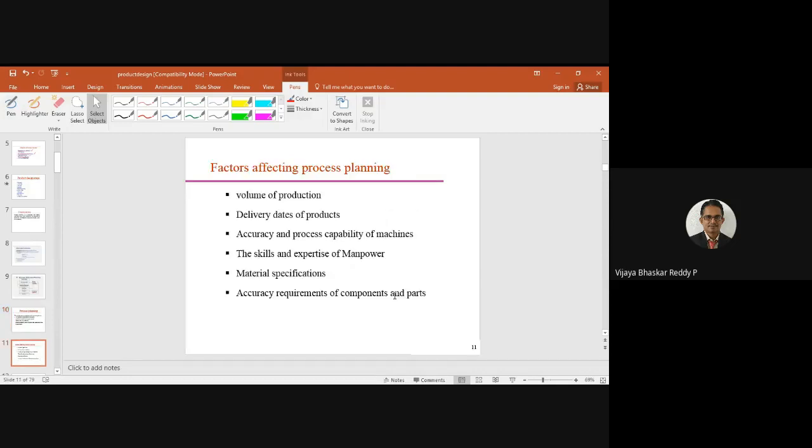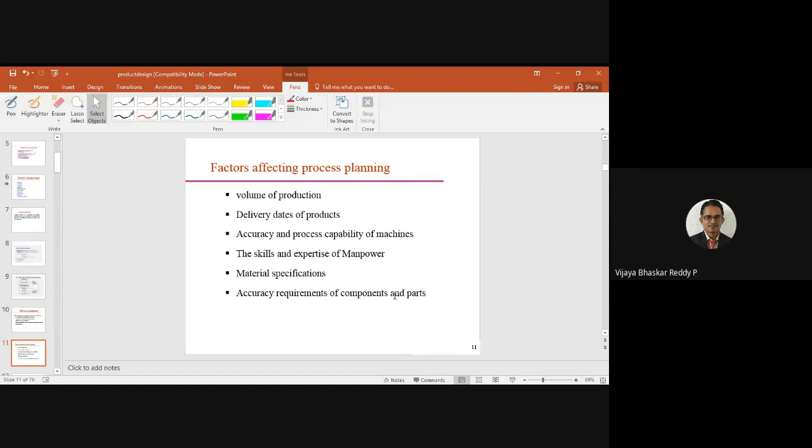Okay. And factors affecting the process planning. So what are the factors that we are going to consider? Volume of production. What is the size of the products that we are going to produce? Based on the volume of production, definitely we need to follow some schedule dates. It may be delayed. Okay. If it is a huge quantity, definitely we need to take care, maybe without delays.